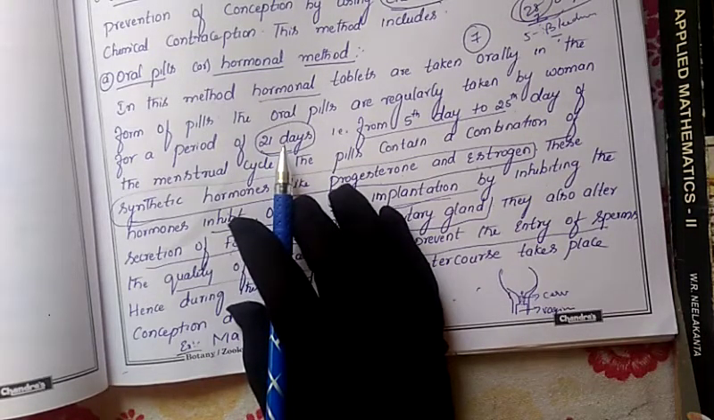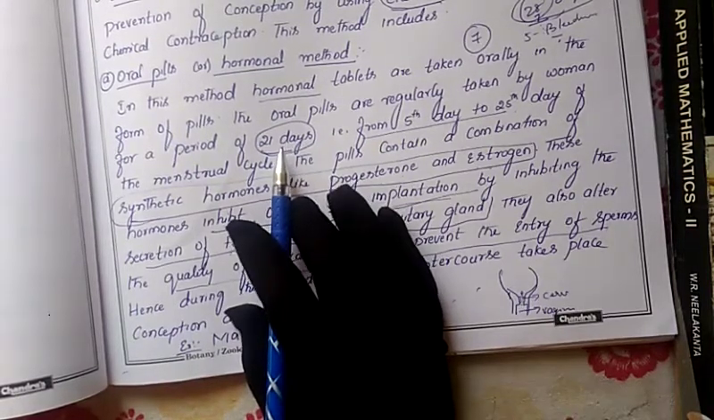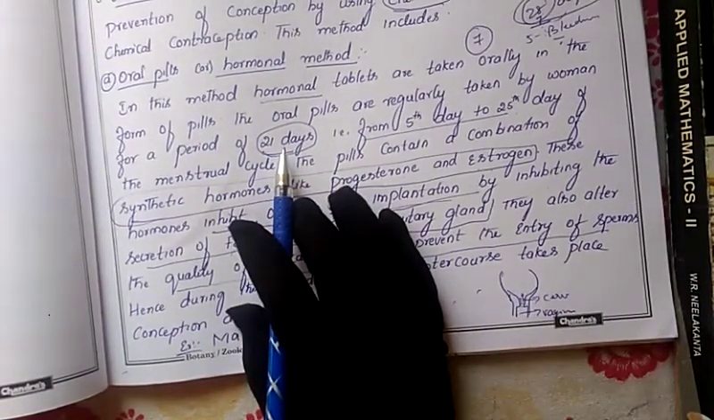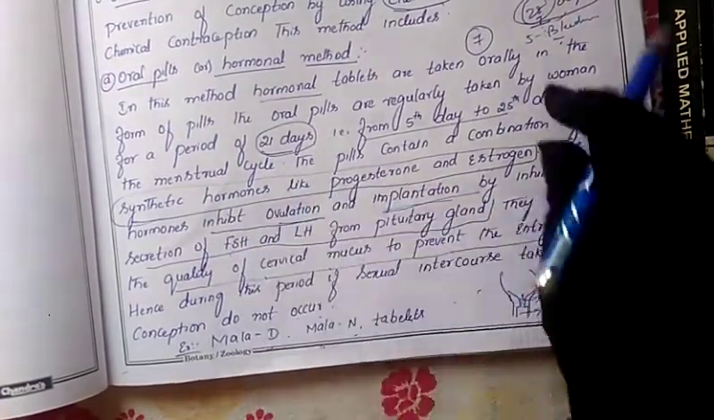If she plans to avoid children for 1 month, she takes them for 1 month; for 6 months, she has to take them for 6 months; for 1 year, 1 year; 2 years means 2 years, 3, 4, 5, 6, 7. So however many years she has planned, for that many years she has to take these tablets regularly.